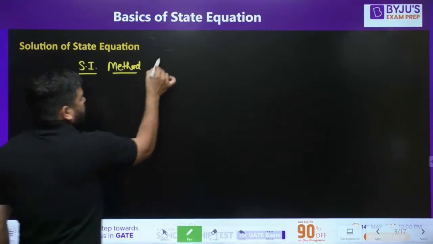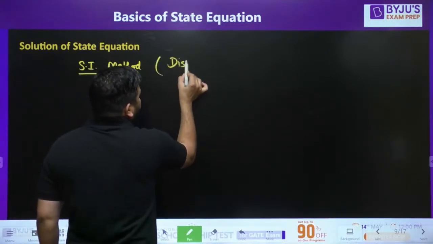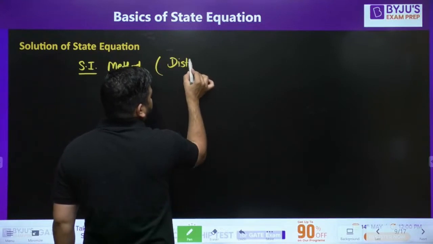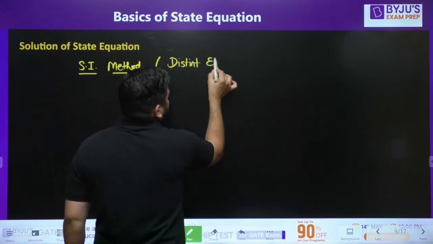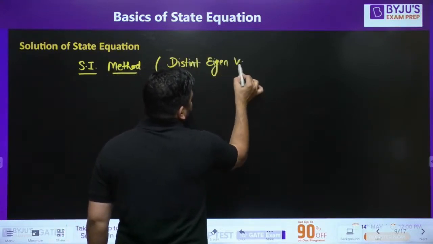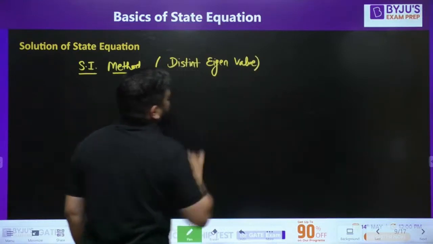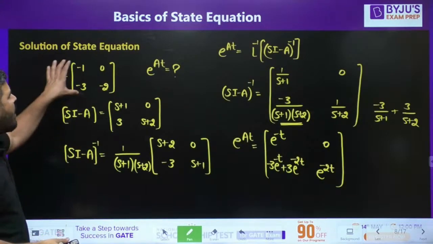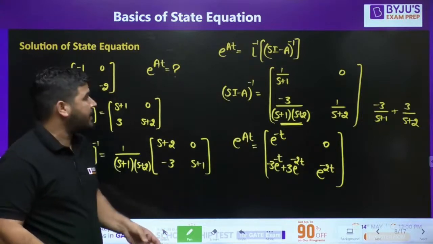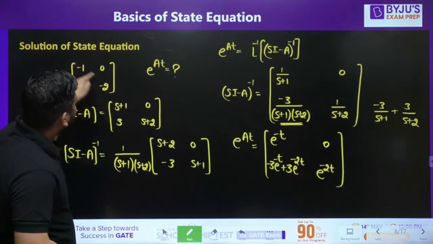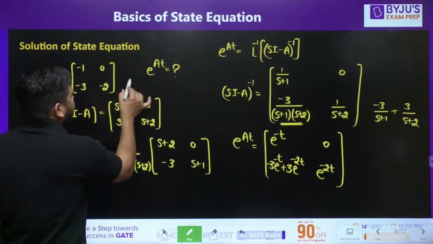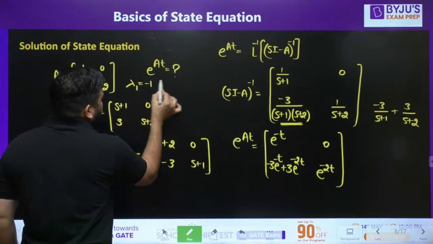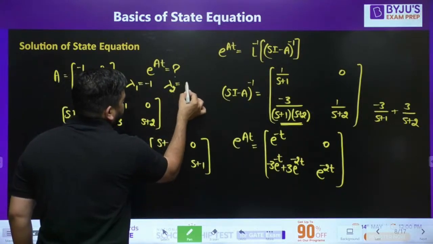First of all, let's discuss it for distinct eigenvalues. Let's say you have distinct eigenvalues. Now in this question, if you know how to calculate eigenvalues, then you can easily say that it's a lower triangular matrix, and the eigenvalues of this matrix are minus 1 and minus 2.